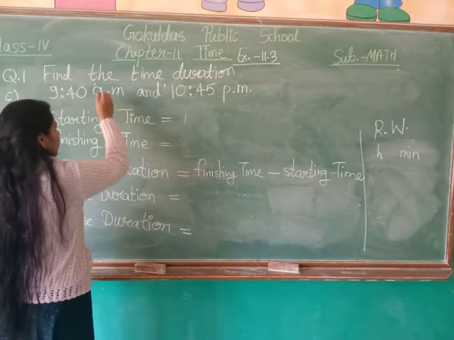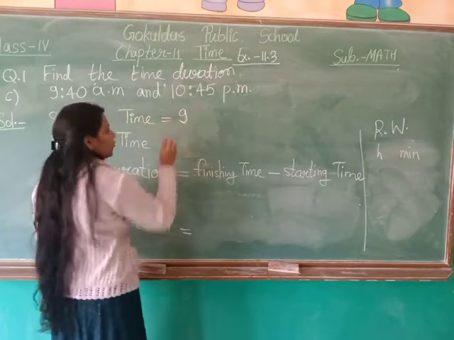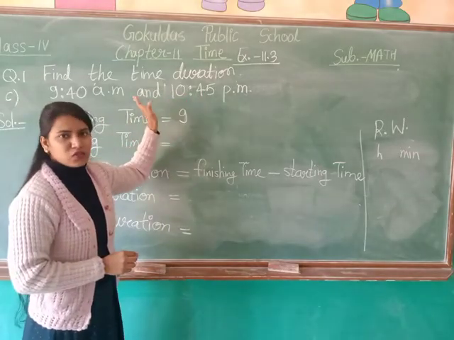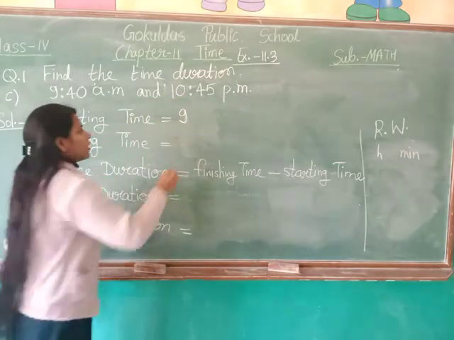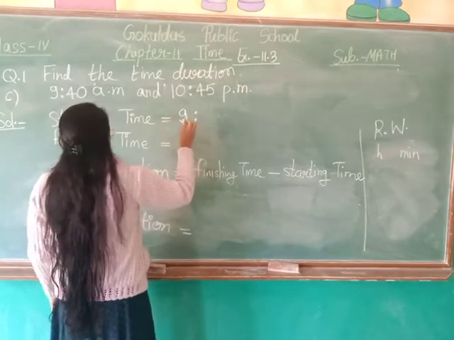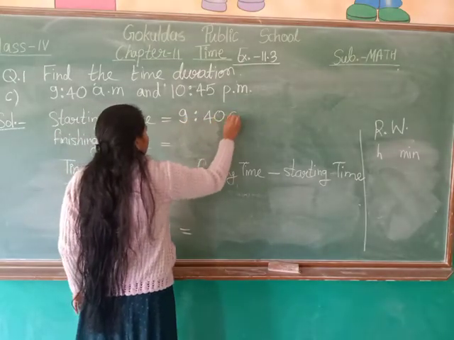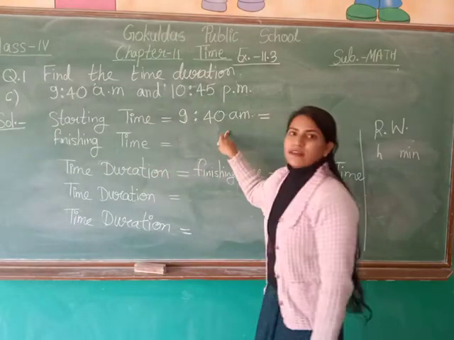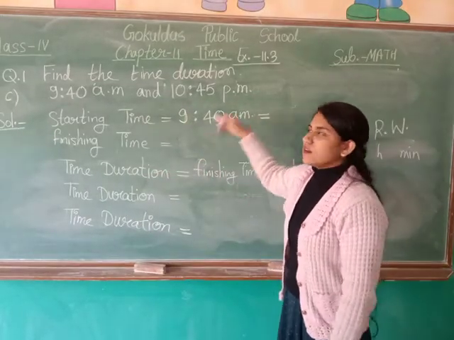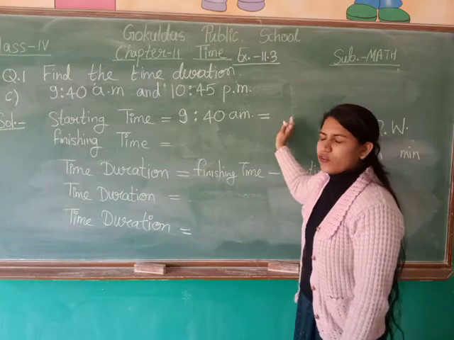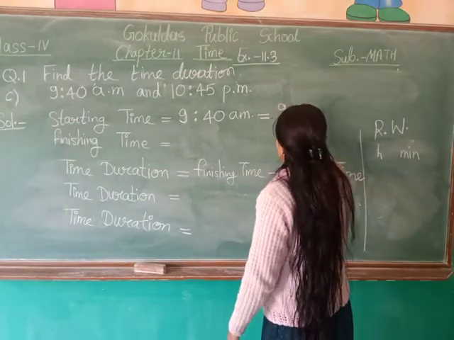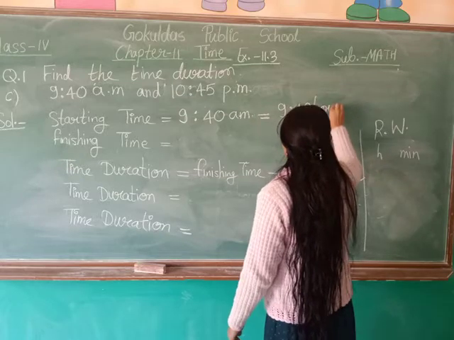So let us convert them into the 24-hour clock format. The given timings are in 12-hour format. I am converting them into 24-hour format. 9:40 a.m. is in 12-hour format. In 24-hour format, how can we write it? We can write it as 9:40 hours.